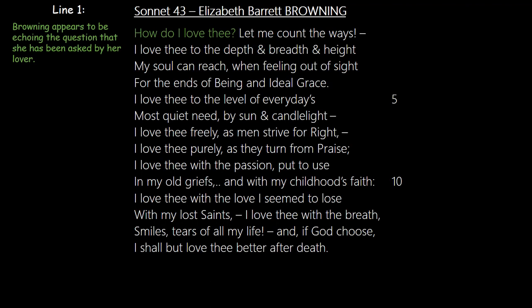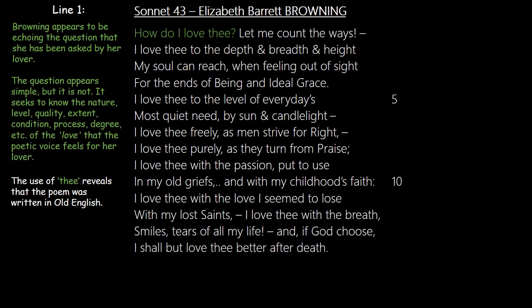So one of the first things that jumps at the reader is the way the poem begins. The poem begins with a question. At face value, the reader is unsure if it's a lover that's asking Browning, and so she's re-echoing the question, or she's the originator of the question. But I think that she's re-echoing a question that her lover has asked her.